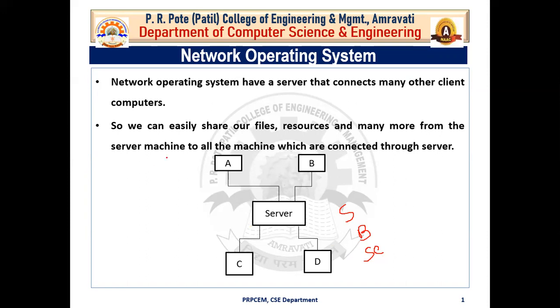So here 4 computers are connected to this server. For example, this computer C has lost its files. So it can ask the server, because the server provides backup. So computer C lost its files, and at that time C can ask the server. If the server doesn't have them, then it will ask A.